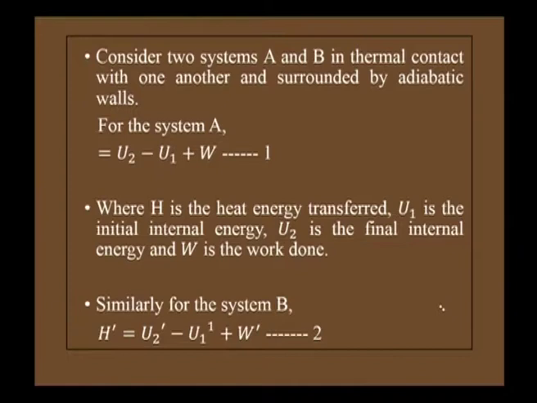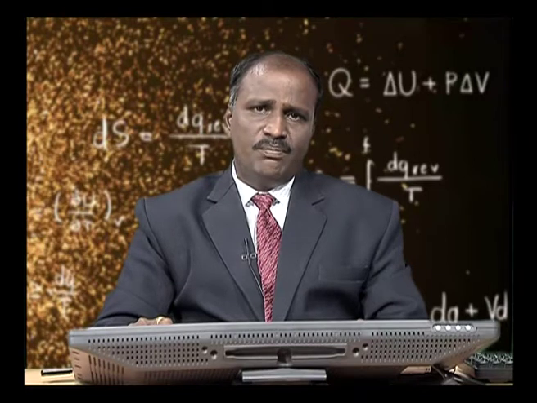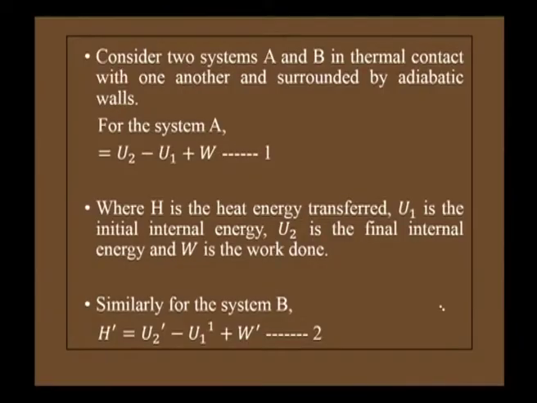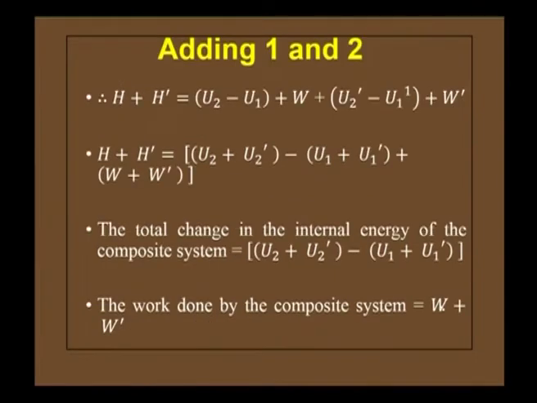Similarly, we can calculate the total heat energy for the system B. For the system B, we designate the symbol H dash, the heat energy in the system B. That heat energy H' is equal to U2' - U1' + W'. Let us add these equations.